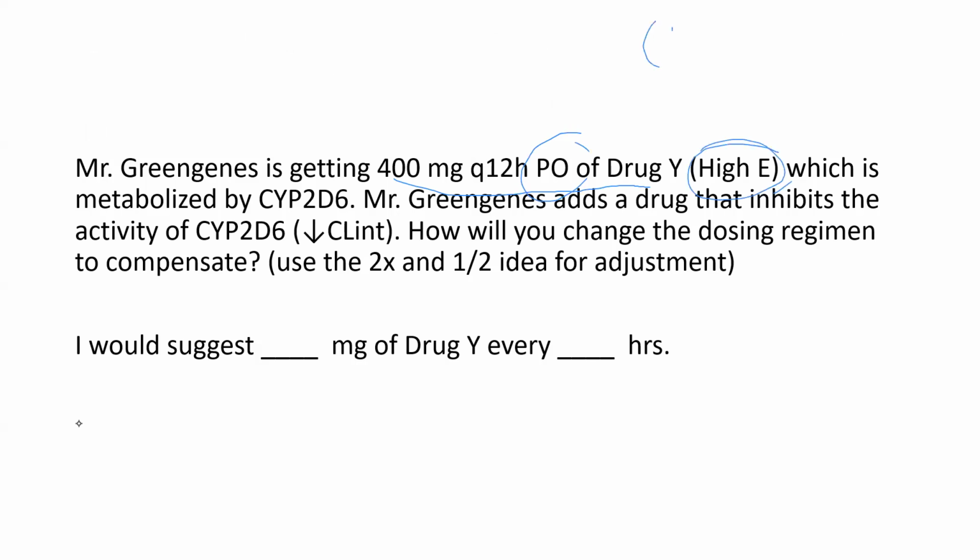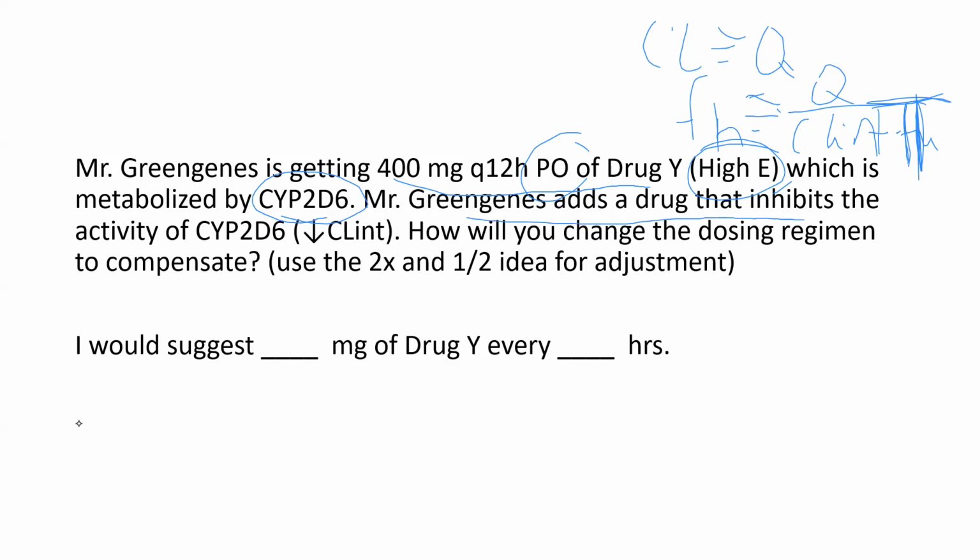Well, a high E drug means the clearance is approximated by blood flow, and the fraction that escapes the first pass effect is approximated by Q over intrinsic clearance times fraction unbound, but this fraction unbound is seen by the liver as 1 because it's non-restrictively cleared. So he's getting 400 Q12, which is metabolized by CYP2D6. So we know it's metabolized by CYP2D6.